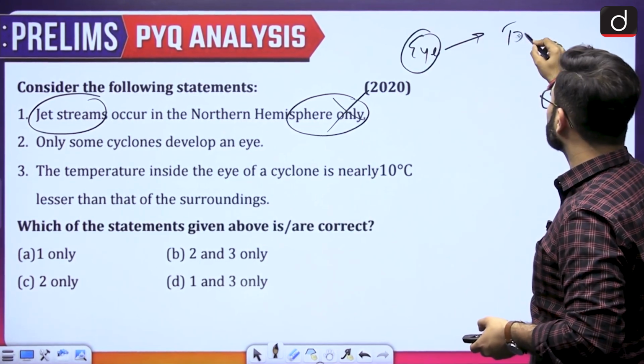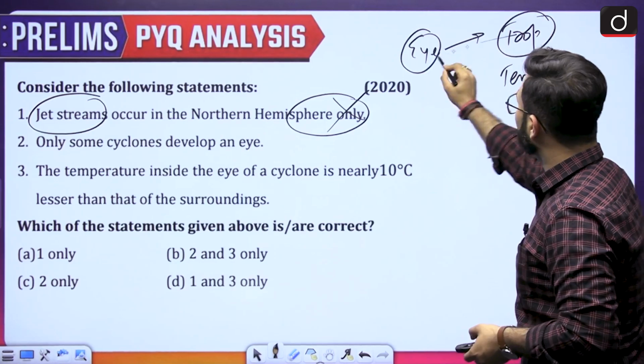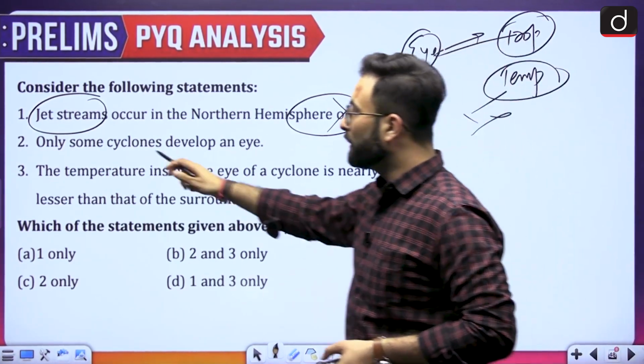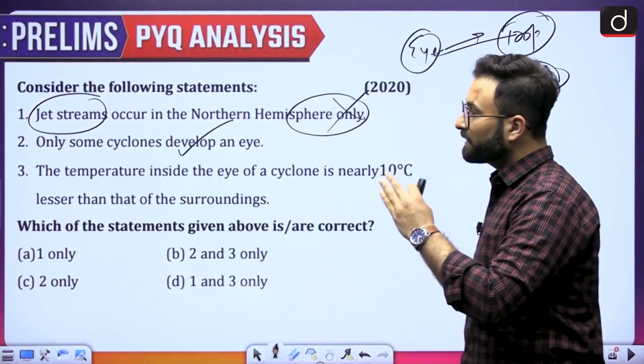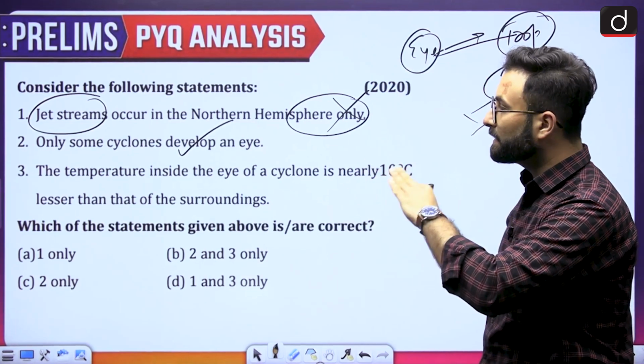One is your tropical cyclone, one is temperate cyclone. When we talk about the tropical cyclones, that will be having an eye. Temperate cyclone does not have a feature like the eye. So only some cyclones develop an eye. So this is perfect. Coming to the next one, the temperature inside the eye of the cyclone is nearly 10 degrees lesser than that of the surroundings.